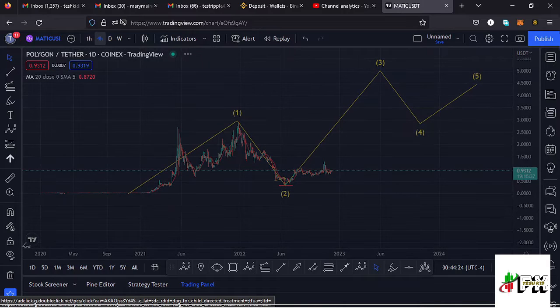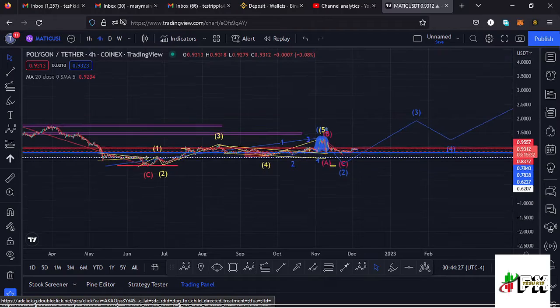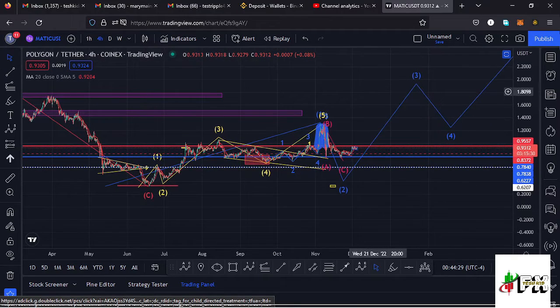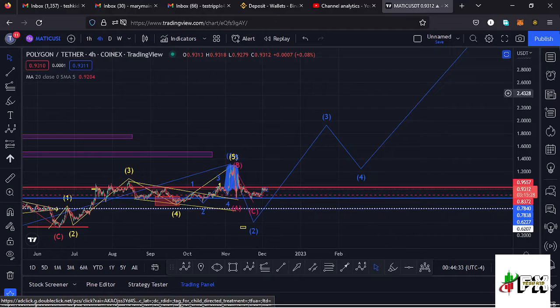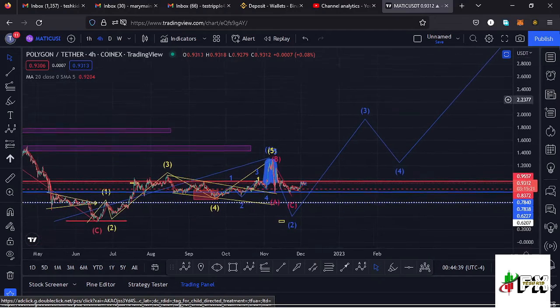Jumping to the 4-hour chart for further analysis, here on the 4-hour chart you can see I have this Elliott wave structure in blue, which is a fractal wave within that higher Elliott wave count 3 that I have shown you on the daily chart, where I believe this wave 5 to the upper side will be completing the formation of that higher Elliott wave count 3 to the upper side.